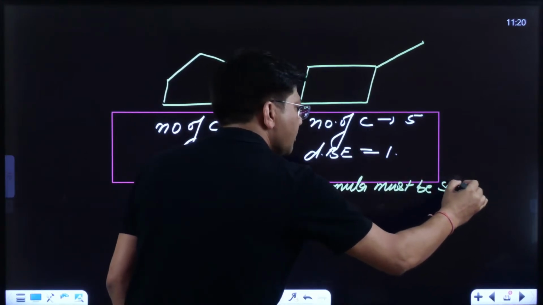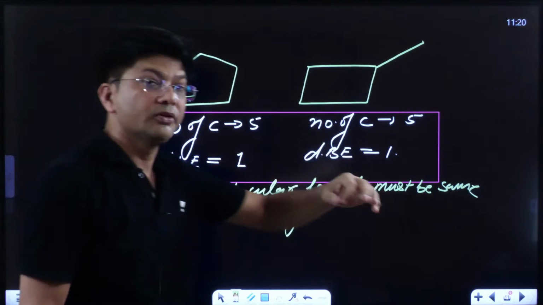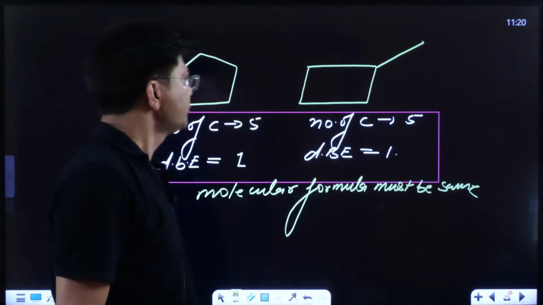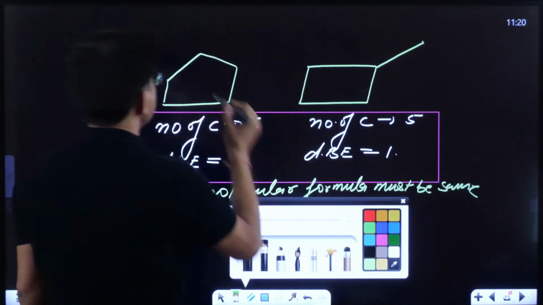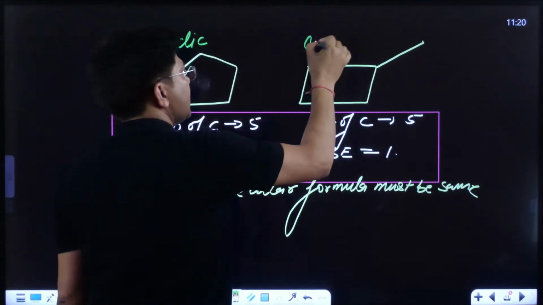No need to count the number of hydrogen atoms. The number of hydrogen atoms must remain the same, kids. Now see, this is cyclic, this is also cyclic.